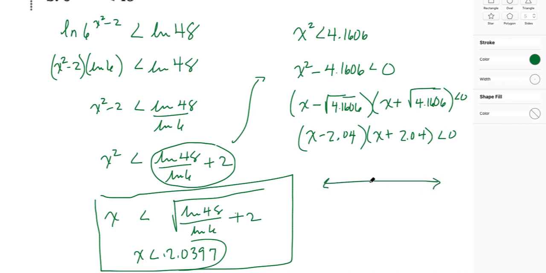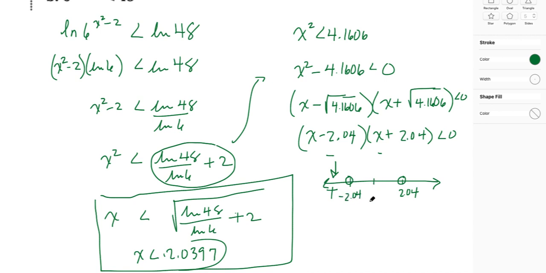So here's what we're going to do. We could use a graphing calculator for this too, but we're going to just use this. We know that the two 0 places would be negative 2.04 and positive 2.04, right? So I'm going to put open circles here. We don't want those answers. But what happens if we were less than negative 2.04? Let's say at negative 3. At negative 3, this part of the expression would be negative, and this part would also be negative. So we'd have negative times negative, which is a positive. So everything below negative 2.04 is going to be positive.